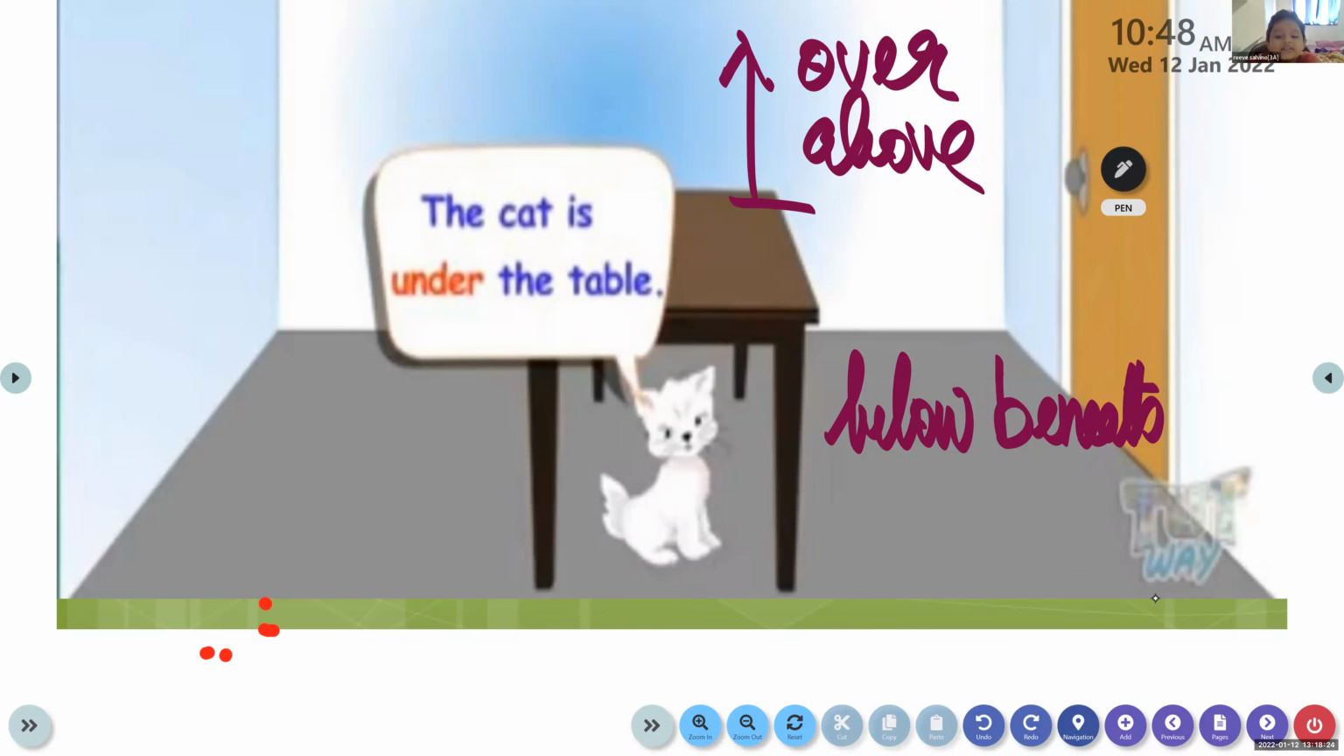Ma'am, Srivesh is writing on the board. I'll disable it. Don't worry about it.